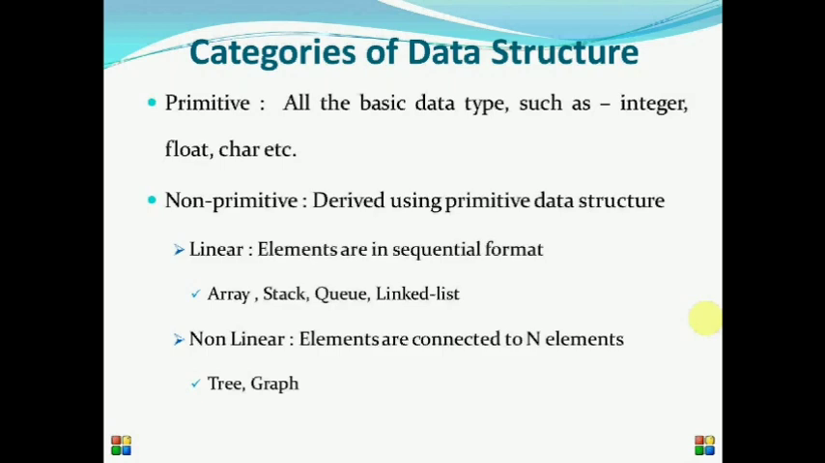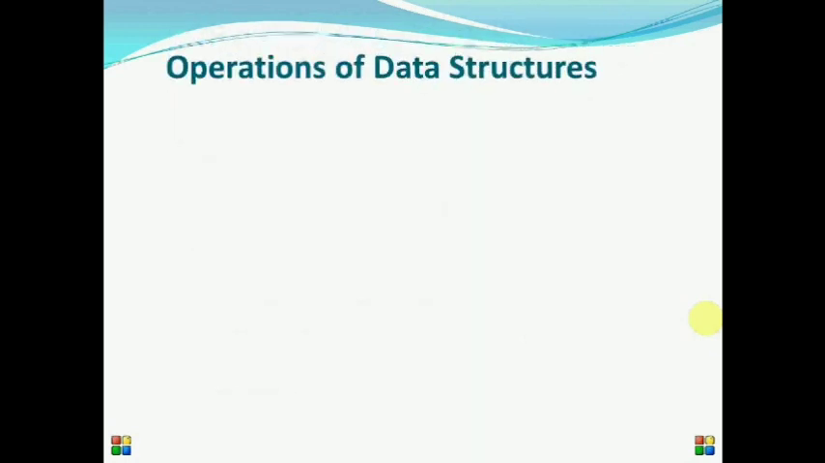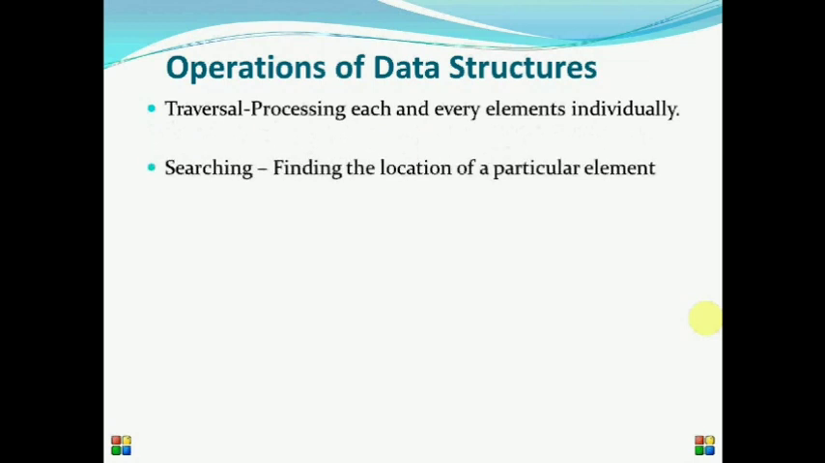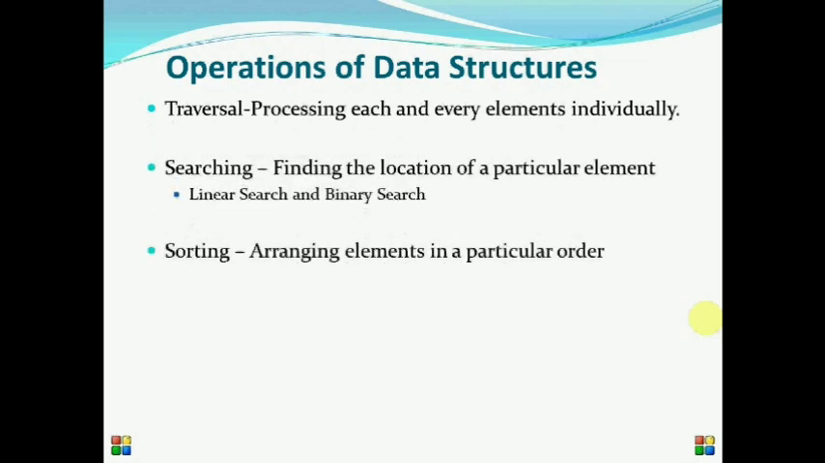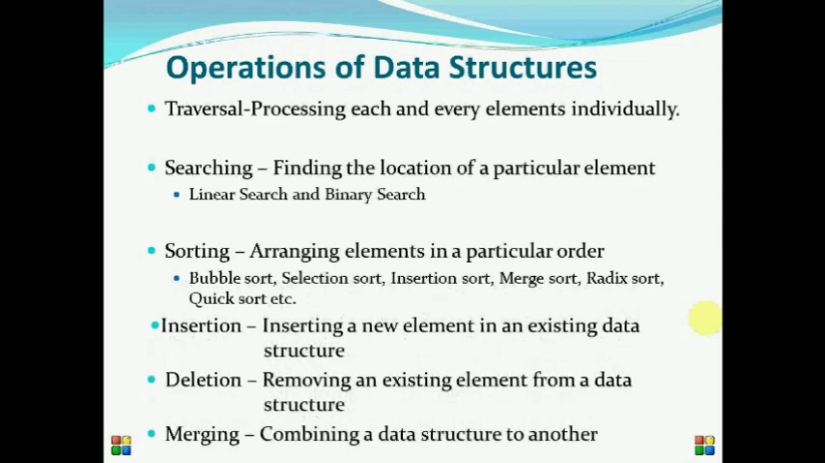So now we see what the main operations of data structures are. There are 6 main operations which can be performed on various data structures. These are traversal, searching, sorting, insertion, deletion and merging. The first one is traversal. It means processing the elements of the data structure individually. For example, when we access elements of a data structure, it can be called a traversal process.